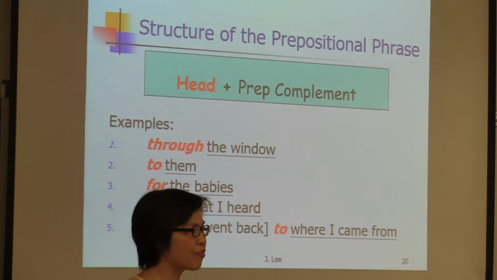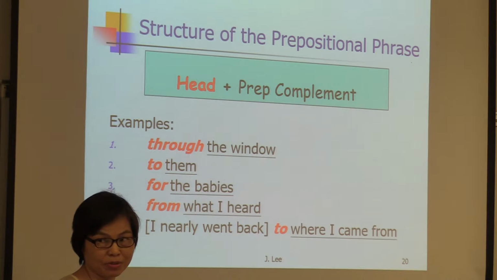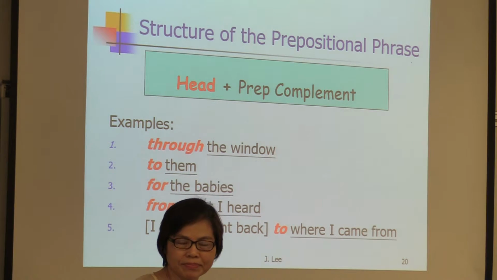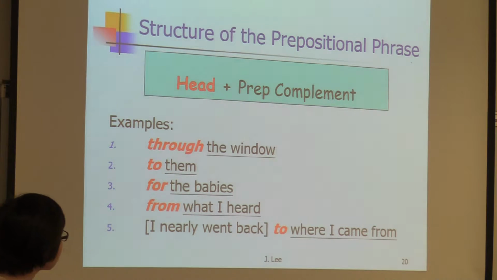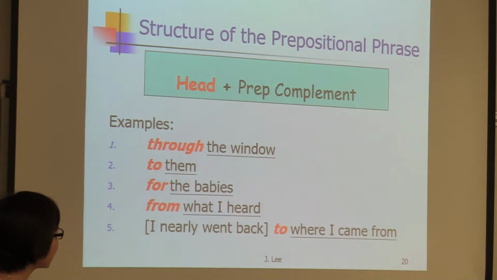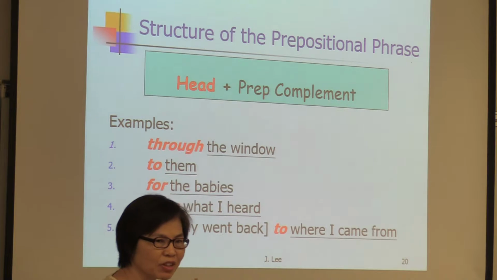So in a prepositional phrase, we have the head and then the dependent. We can call the dependent the prepositional complement. Some books call this the prepositional complement. So in these examples, through the window, through is the head. The window is a noun phrase functioning as the prepositional complement. To them, to is the head, them is the prepositional complement, and so on. So you see, highlighted to you, so read through them, see whether you've got questions.